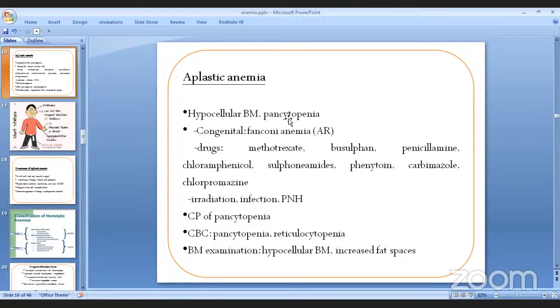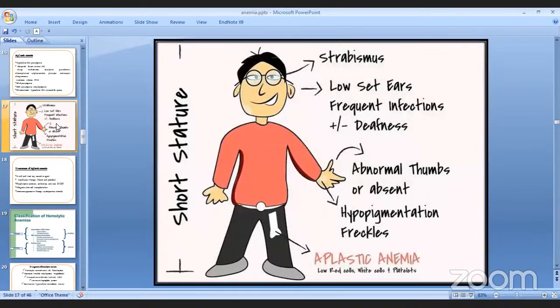Hey, congenital forms-हरु चाहिँ के हुन्छ त केले गर्दाखेरि हुन्छ भन्दाखेरि चाहिँ Fanconi anemia ले गर्दाखेरि हुन्छ. Right? Fanconi anemia मा चाहिँ there is going to be अरु के कस्तो अरु के देखिन्छ त भन्दाखेरि the child is going to be having strabismus, is going to have low set ears, अनि frequent infections हुन सक्छ. Deafness plus or minus, right? It's going to have abnormal thumbs, अनि distal radius कहिलेका absent पनि हुन सक्छ है. Abnormal thumbs, or sometimes the thumbs may be absent. Also distal radius मा पनि abnormality हुन सक्छ.